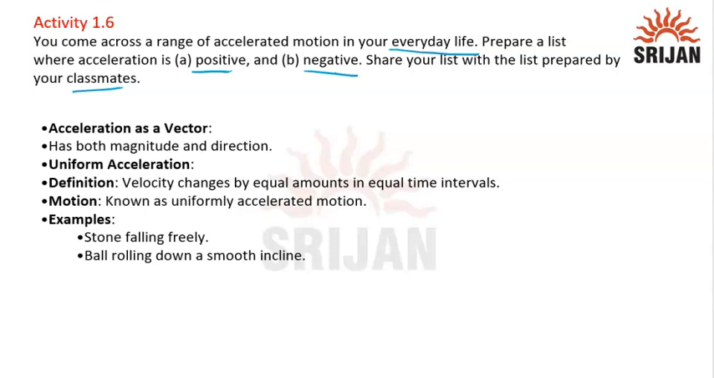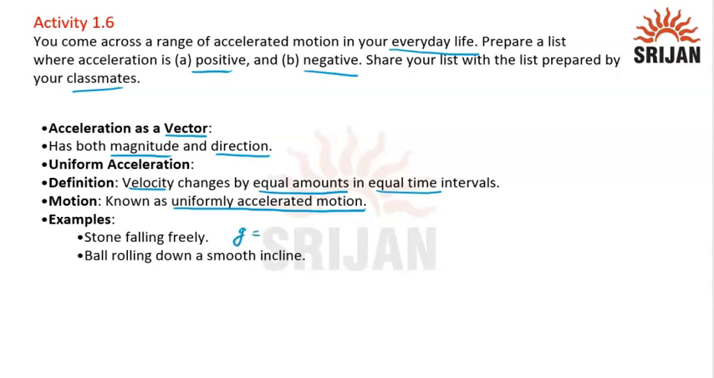The next is acceleration as a vector. Acceleration is also a vector quantity. It has both magnitude and direction. Uniform acceleration is another type of acceleration in which velocity changes by equal amounts in equal time intervals. It is known as uniformly accelerated motion. Like a stone falling freely: when a stone falls freely from some height, it comes under acceleration due to gravity. The value of that is constant.